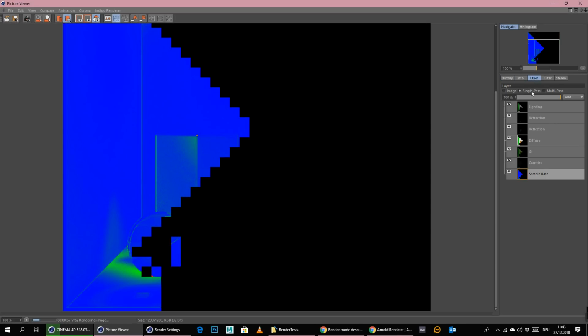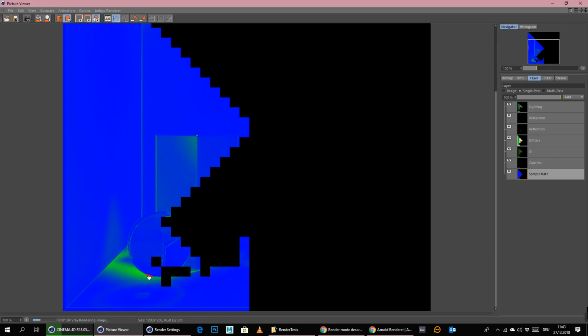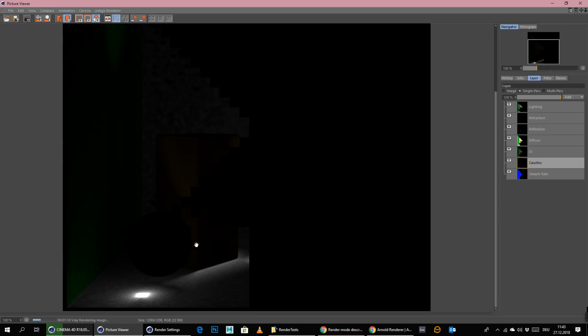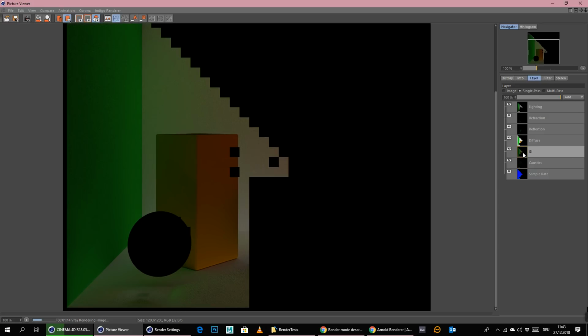We can also look at the layers here a little bit to see what it's doing. It's applying some anti-aliasing, as you can see here in the sample rate. Extremely much anti-aliasing on the reflection of the light, I think, or of the caustics here. Let's see how the caustics look. As you can see, kind of noisy, of course, with 5000 samples. GI is not completely noise free, but I think on the final image it will be.